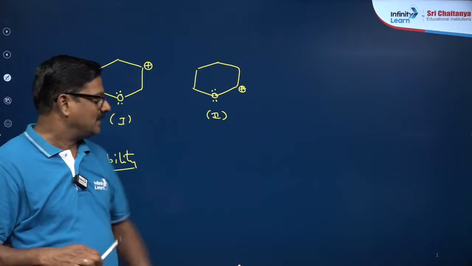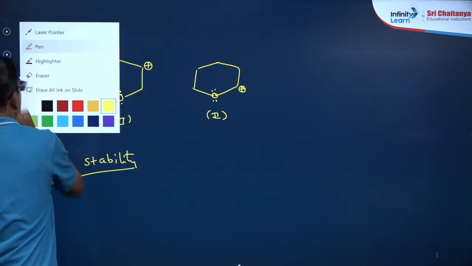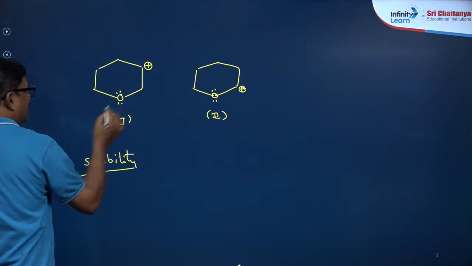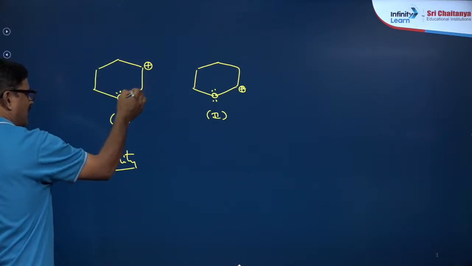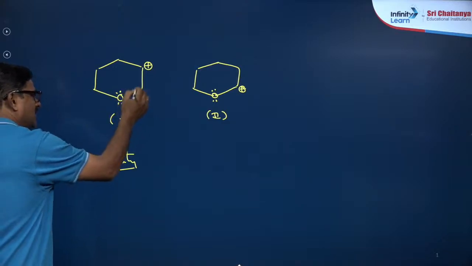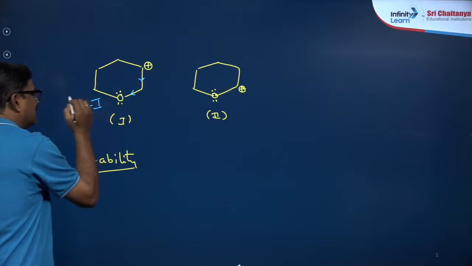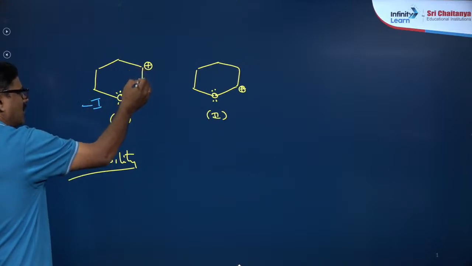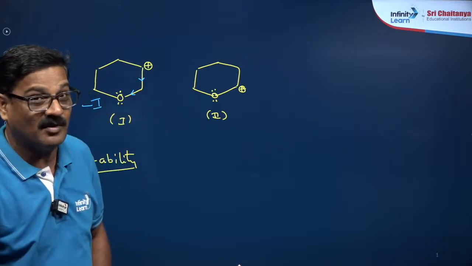1 or 2. Now, in this case, carefully see, it's a carbocation. Carbocation and oxygen. Oxygen is having a negative inductive effect because oxygen and carbocation are separated by 2 sigma bonds, not 1 sigma bond.